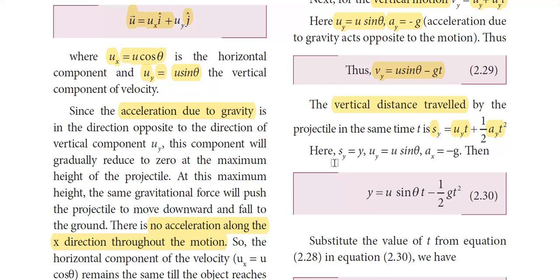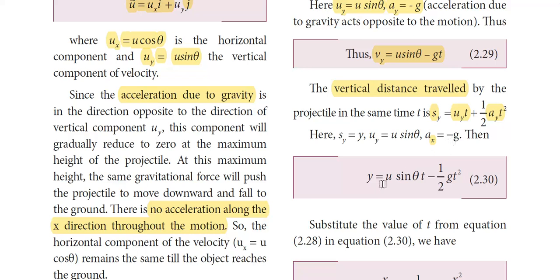If we consider that sy is simply y, the displacement along the y-axis, and we know that uy = u sin θ and ay = -g, substituting these values, we have y = u sin θ t - 1/2 g t², right?